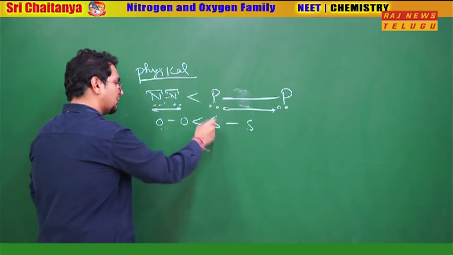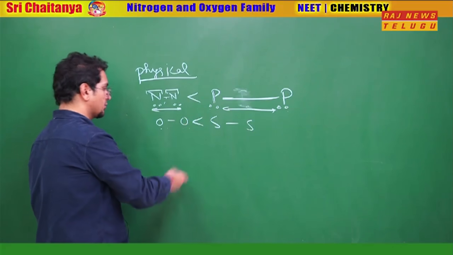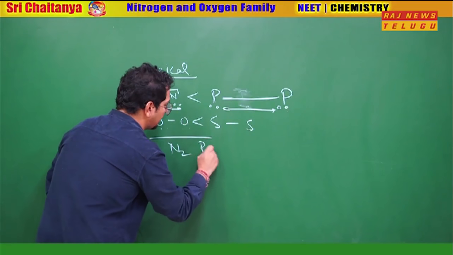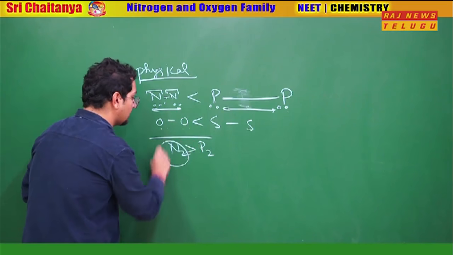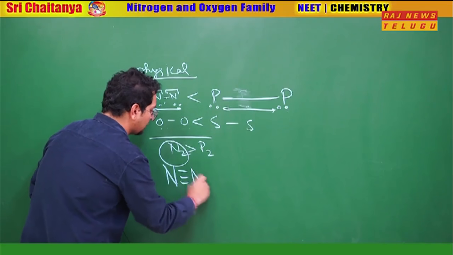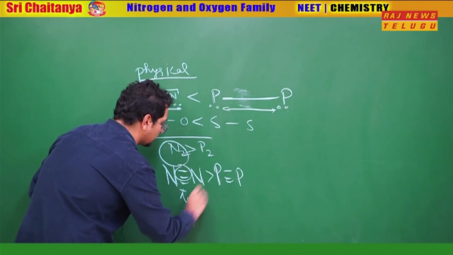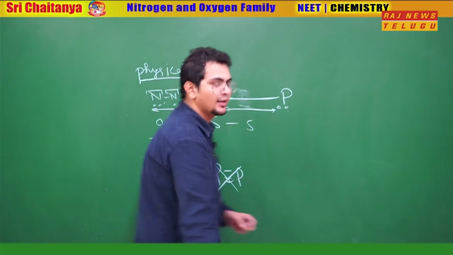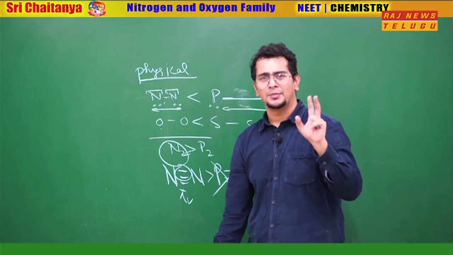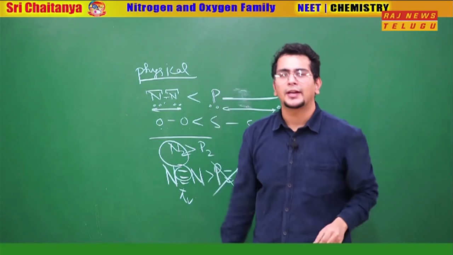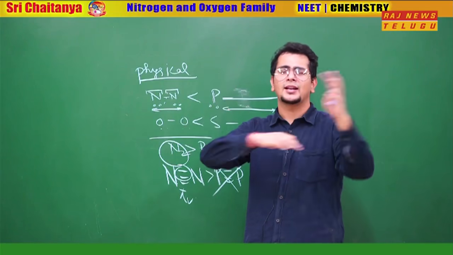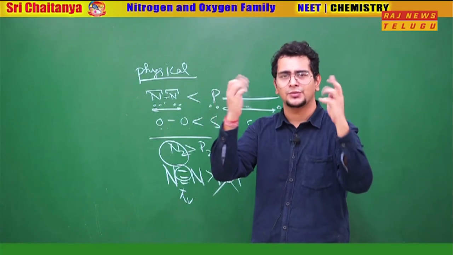The same logic works for sulfur also, and oxygen also. But when we compare N2 and P2, we realized N2 was more stable because N2 contains a triple bond. There we revised very quickly that the pi bond is made well by second period elements and not by third period and later elements. That was the main striking factor of the first lecture. Apart from that, we saw ionization enthalpy variations and radius variations.